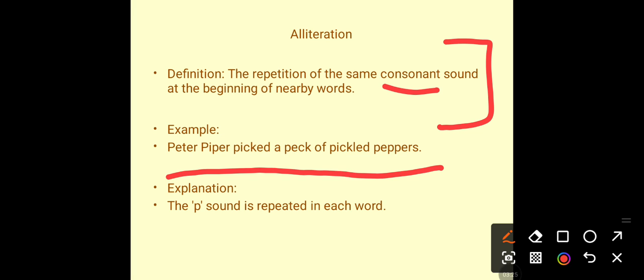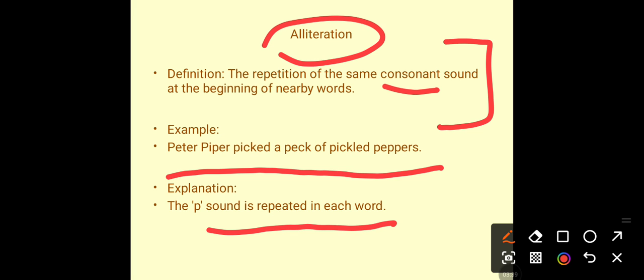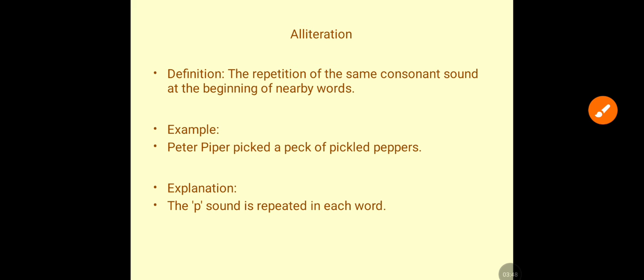Here you can see the consonant P repeating again and again. Repetition of the consonant sound P is here. That's why it is alliteration. The P sound is repeated in each word. So what is alliteration basically? Repetition of the same consonant sounds. I hope it is clear.